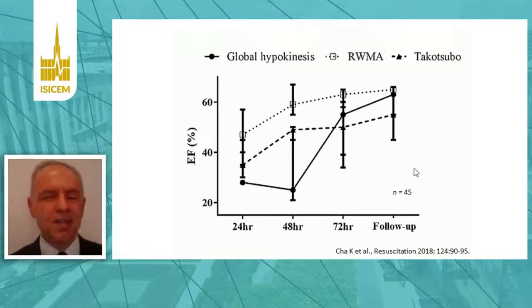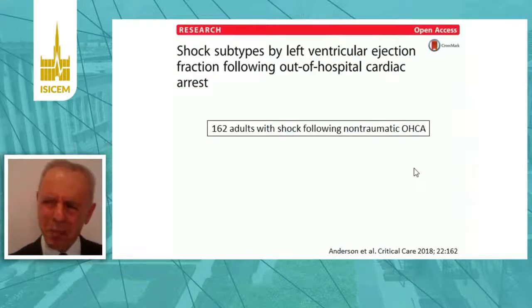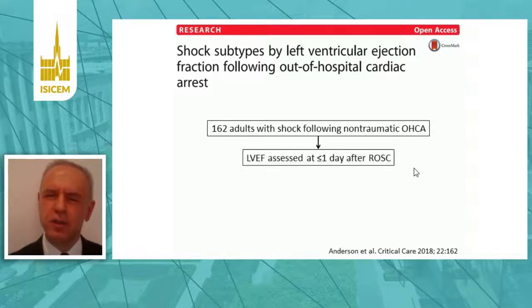As you can see in the graph, most of these changes were reversible early after cardiac arrest, but they were associated with an important hemodynamic instability. The prognostic significance of this hemodynamic instability has been assessed by another study, which included 162 adults with a shock following non-traumatic out-of-hospital cardiac arrest, in which the investigators evaluated patients on the first day after ROSC using echocardiography.